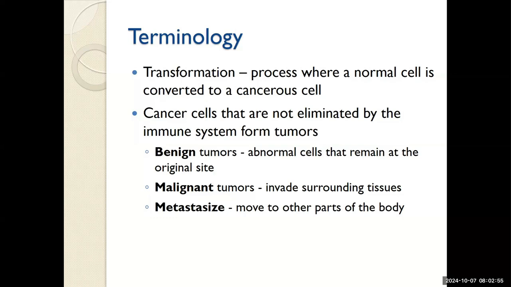Malignant tumors are the unkind tumors. These cells will invade surrounding tissues, making it much more difficult to remove. The worst are metastasized cancer cells. These are tumors that are no longer attached at their source, but now have moved to other parts of the body, seeding new tumor-like growths elsewhere.